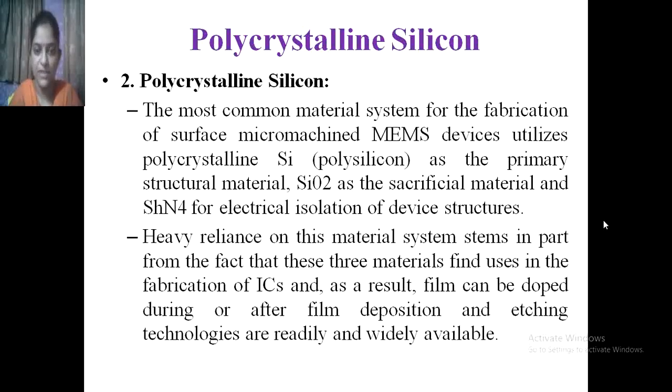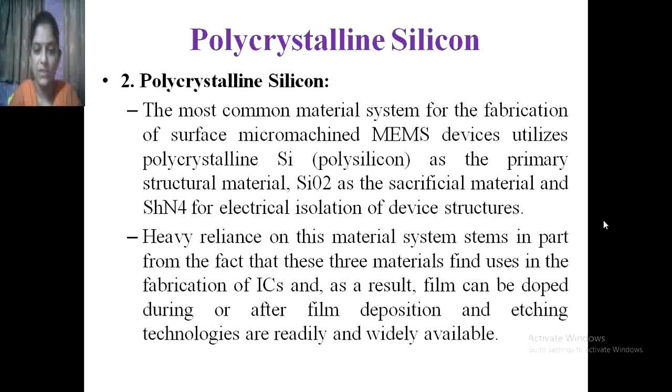So polycrystalline silicon is also known as polysilicon, which is used in the fabrication of surface micromachining. Under surface micromachining, the sacrificial material, SiO2 or Si3N4, is used.